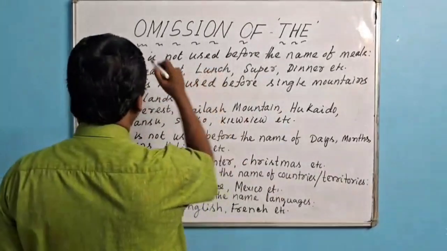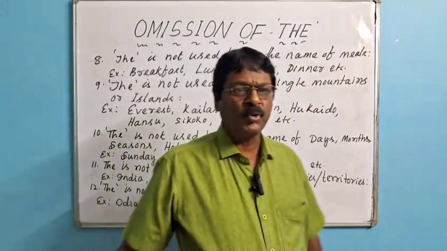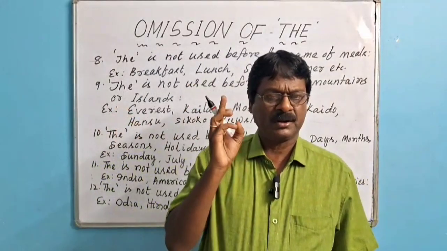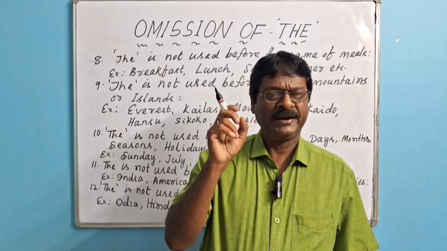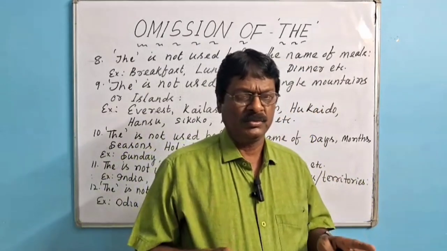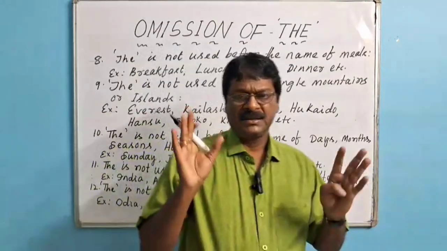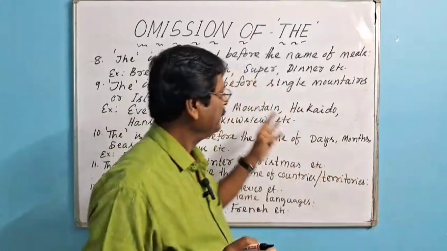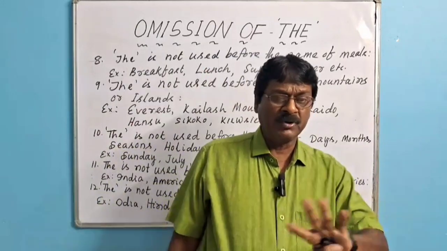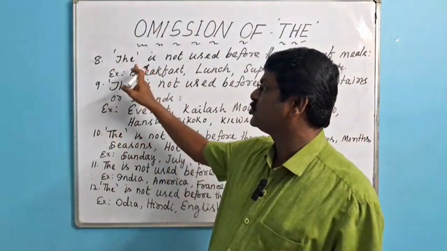The is not used before the name of meals. Generally, we take 4 meals in a day. Those are breakfast, lunch, supper, and dinner. We take breakfast in the morning. At noon, we take lunch. In the evening, we take a short tiffin, that is supper, and dinner at night. So before the name of meals, we don't use the.